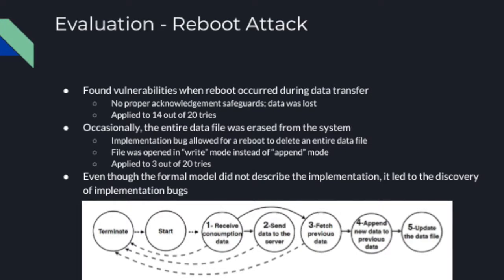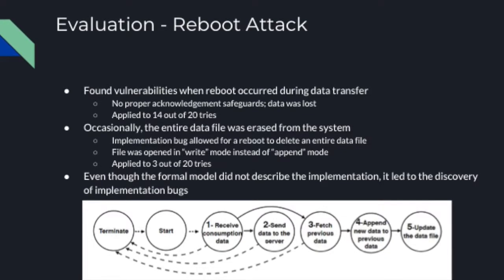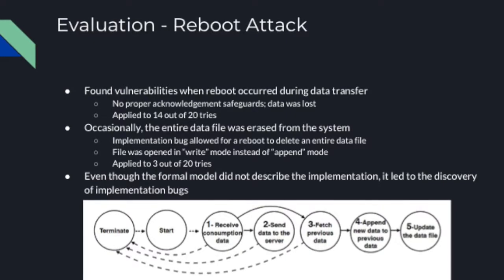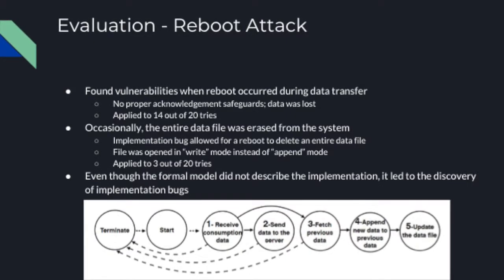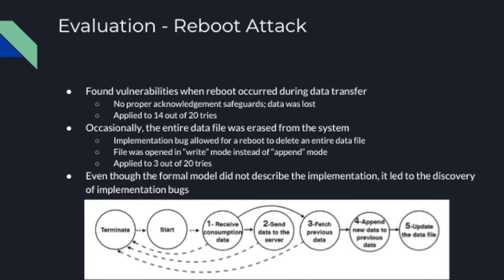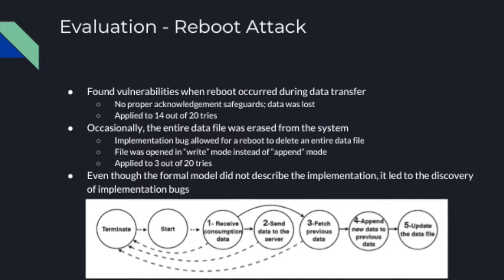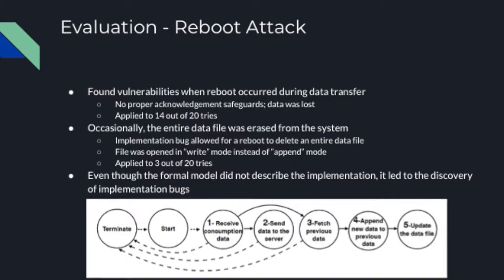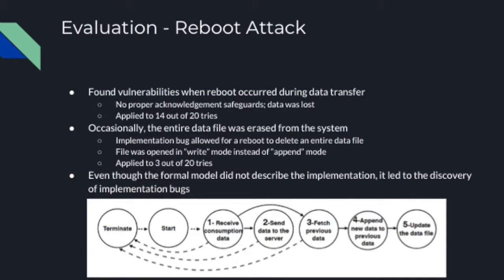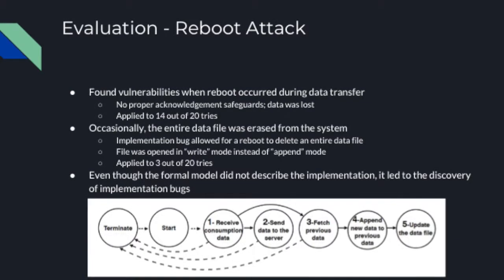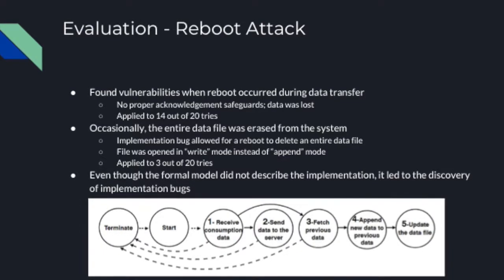In this, the model found a vulnerability when the reboot occurred during data transfer. The data transfer was not being properly acknowledged, and data was being lost during a transfer. Essentially the transfer was interrupted. The device had deleted the data because it was in transit, and the server had not yet received the data.